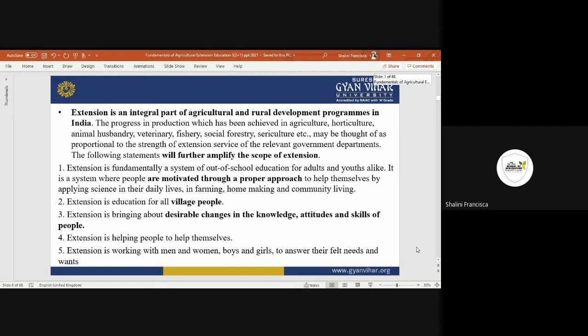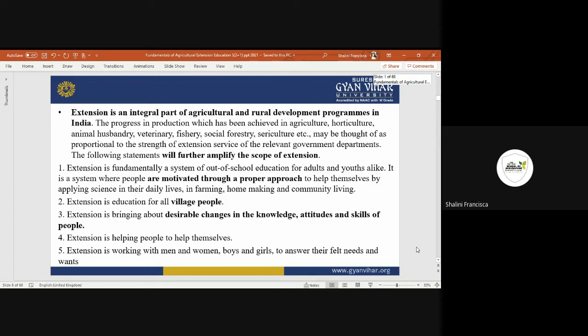So what types of agriculture and rural development programs are there? There are fisheries, animal husbandry, forestry, sericulture, which are promoting them to get more yield of what they regularly grow as crops and the process they follow in agriculture.